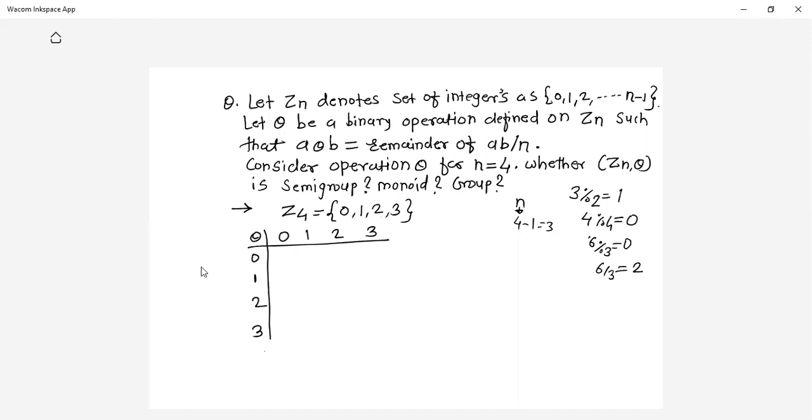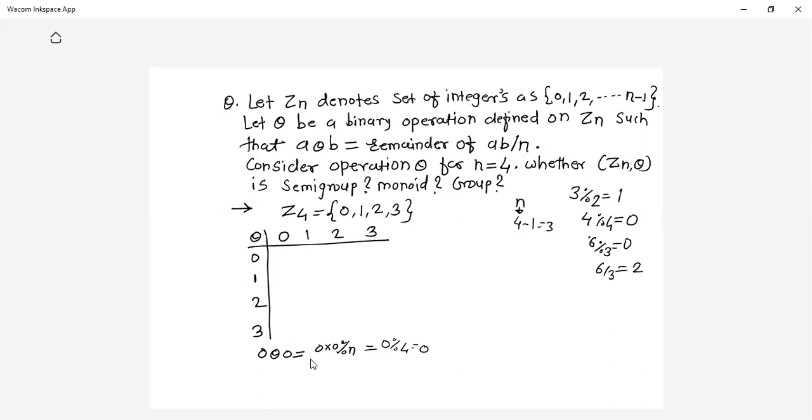Now check. What will be 0 theta 0? According to the operation given, it is the remainder of AB divided by N. So the A value is 0, the B value is 0. So 0 into 0 mod N, where the N value is 4. What is 0 mod 4?